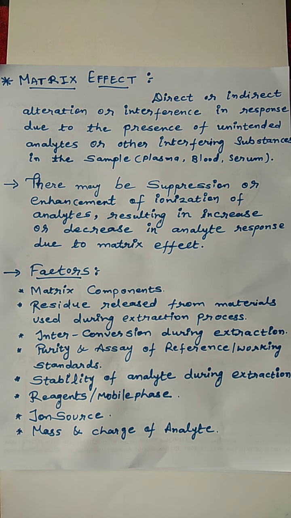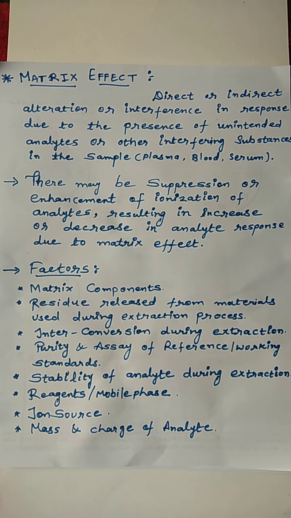Matrix effect is a direct or indirect alteration or interference in response due to the presence of unintended analytes or other interfering substances in the sample, that is plasma, blood or serum. So if we say in simple words, matrix effect means the effect of matrix on our method, that means on the response of the method. Matrix means anything related to plasma, blood or serum. So it is the effect of this matrix on the response of our analyte.